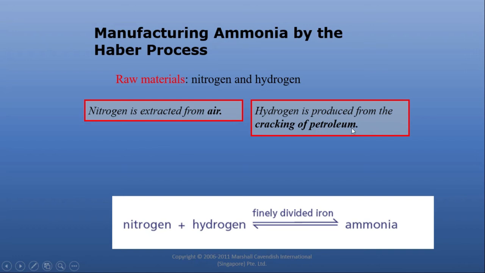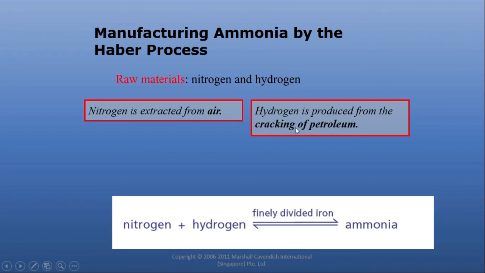So it means petroleum is a mixture of hydrocarbons. What are hydrocarbons? Compounds made up of carbon and hydrogen. These are also called organic compounds. So by cracking of petroleum, cracking means breakdown, breakdown of petroleum will produce hydrogen. It is the source of hydrogen.